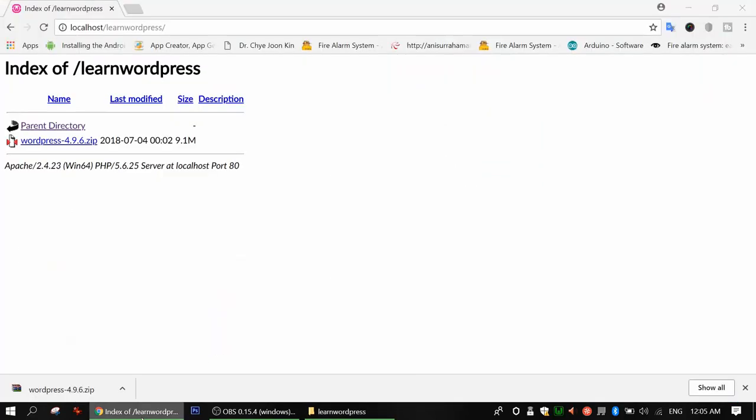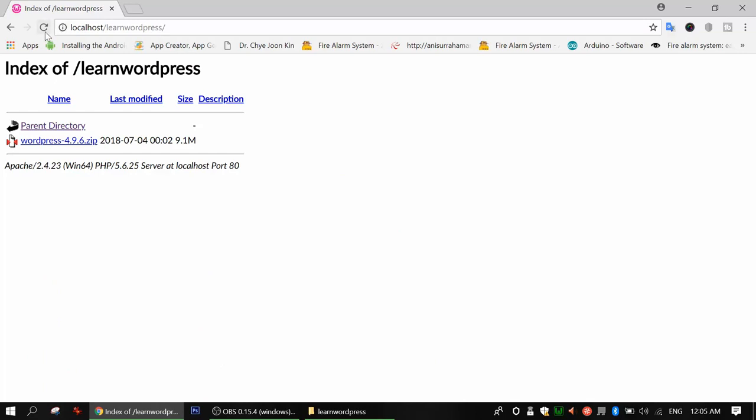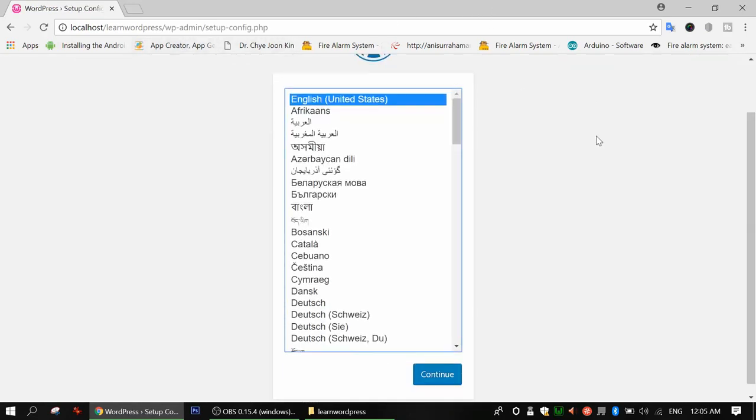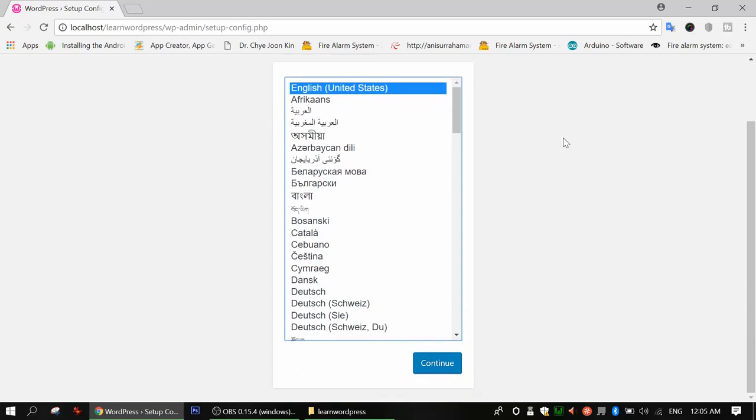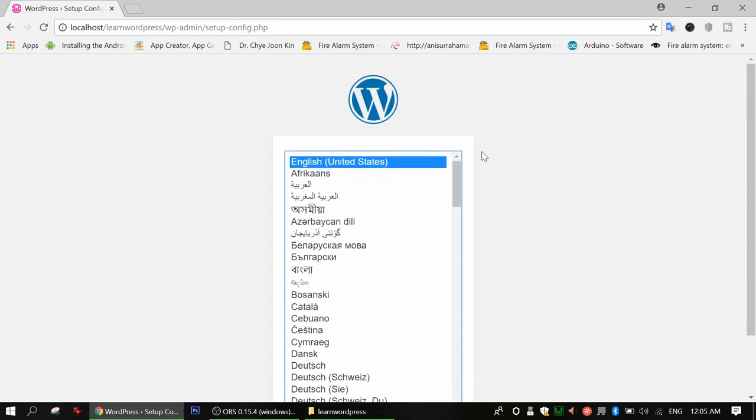So we will go to our main website and reload the website, and have a look to see whether our WordPress starts the installation process. You can see our path has already changed. After this, we are able to see a settings page. This is called the setup-config.php file. So these are the steps we have to start.